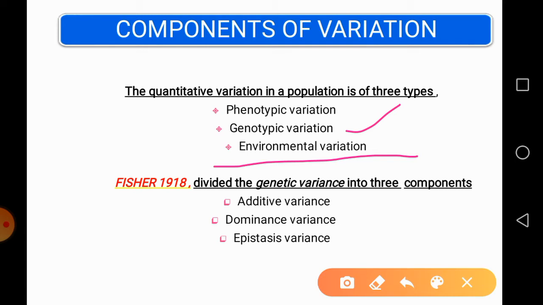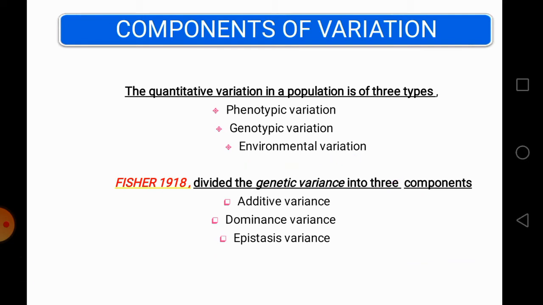So genetic variance refers to the heritable portion of phenotypic variance. This genotypic variance was classified by the scientist Fisher in 1918, and he divided this genetic variance into three components: additive variance, dominance variance, and third, epistasis variance. So one by one we are going to see all of them.